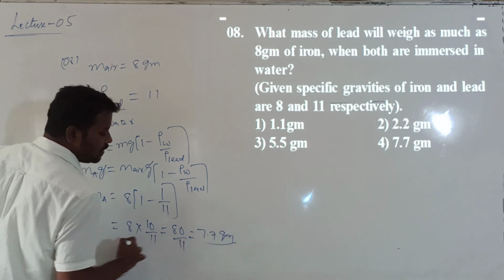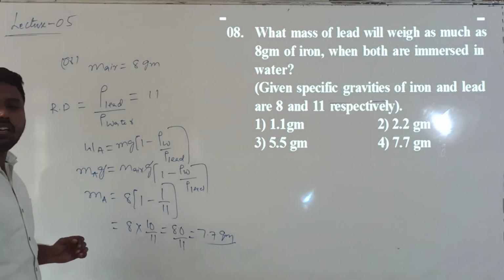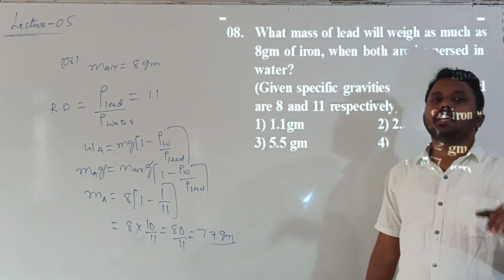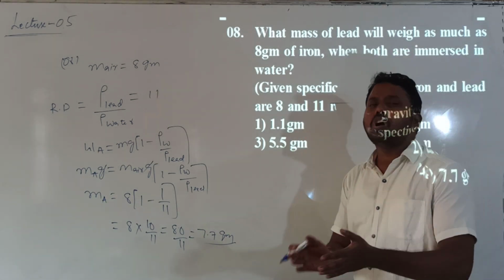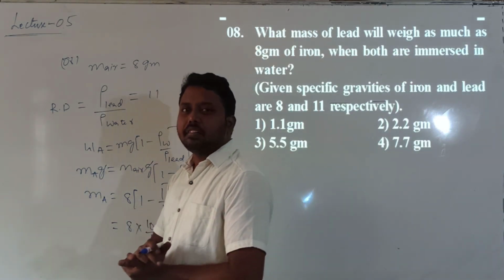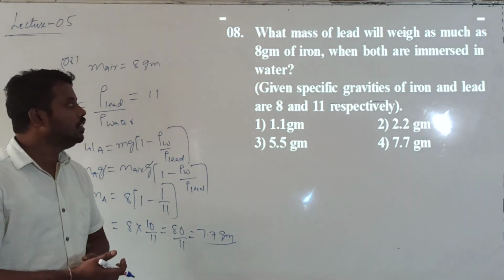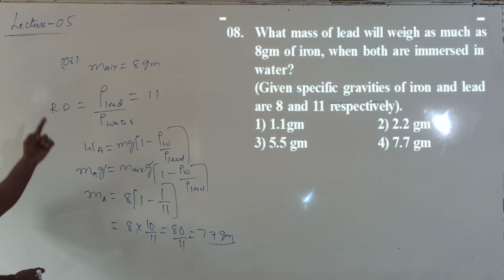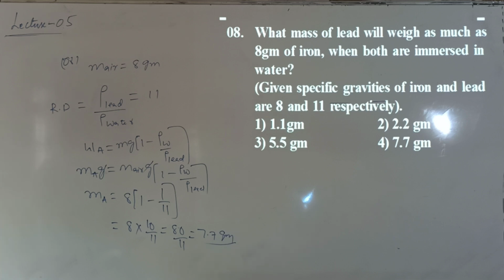Okay now? Question understood? Initially the lead mass in air is 8 grams. They are asking, when it is immersed in water, what is its weight value or its mass value? So mass is calculated by using this formula. This is question number 8.